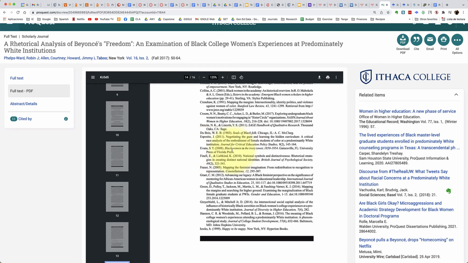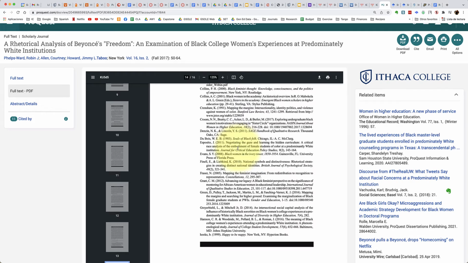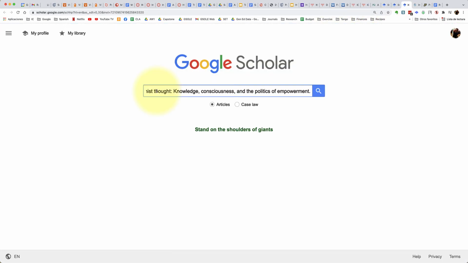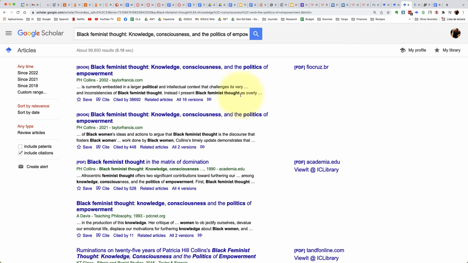So let's say I want this particular source that was published in 2000, Black Feminist Thought: Knowledge, Consciousness, and the Politics of Empowerment. So I can go Command C or Control C. I can paste the article title into Google Scholar, and then the source will be made available to me.